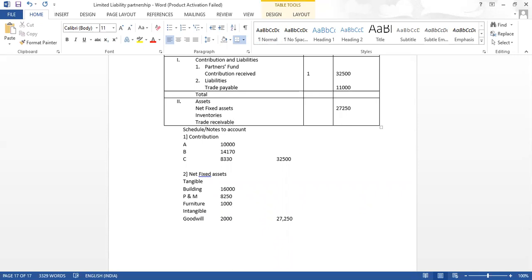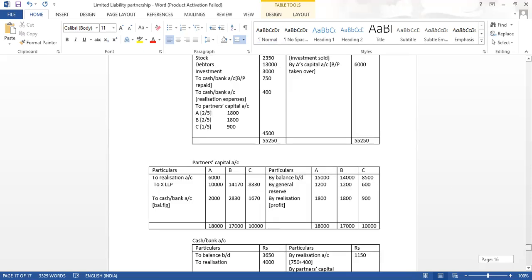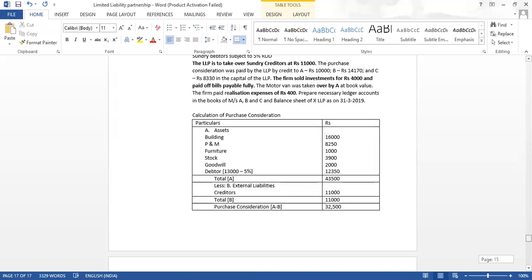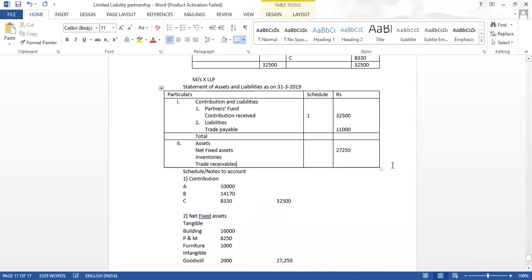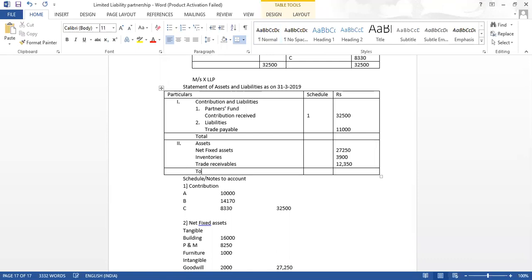Let us see their amounts. How much amount is there? Inventories, go to the PC. Inventories 3,900, debtor 12,350. So we'll write here inventories amount is 3,900 and debtor is 12,350. We will get the total and our balance sheet should tally.